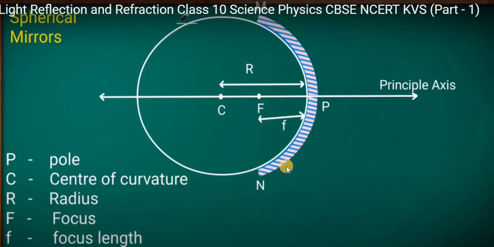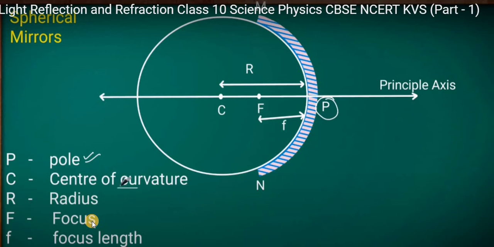The center of this spherical mirror is called the pole, and it is denoted by P. And the center of the sphere is called C, the center of curvature. And the distance from C to the mirror, the radius of this sphere, is denoted by R.